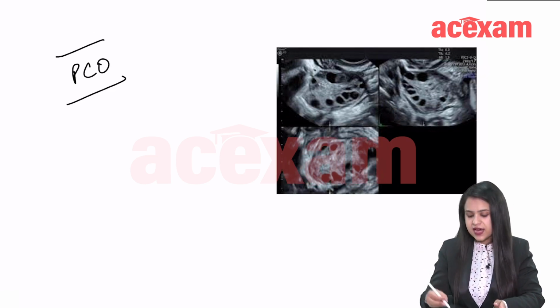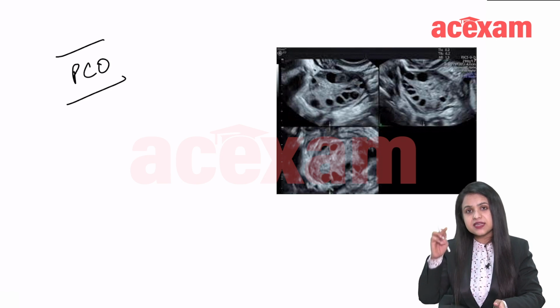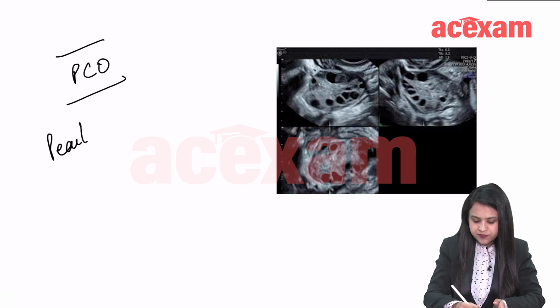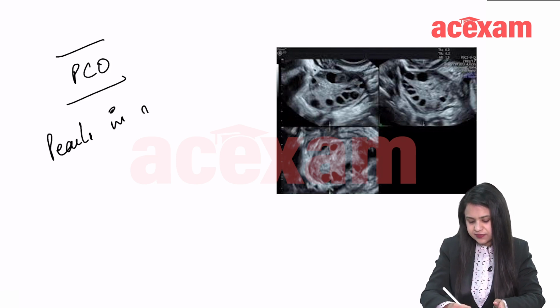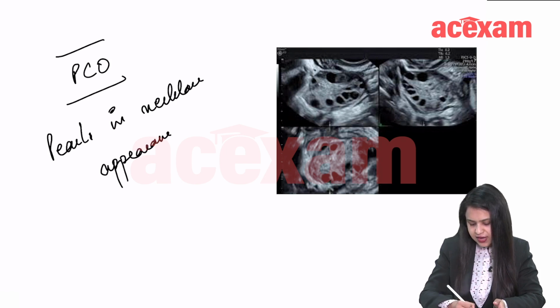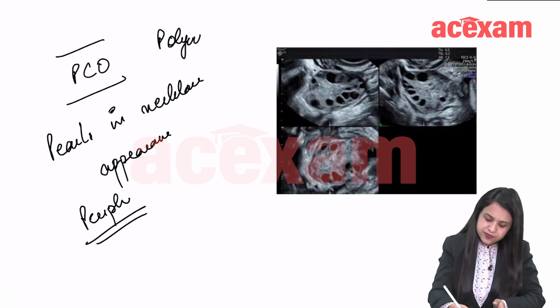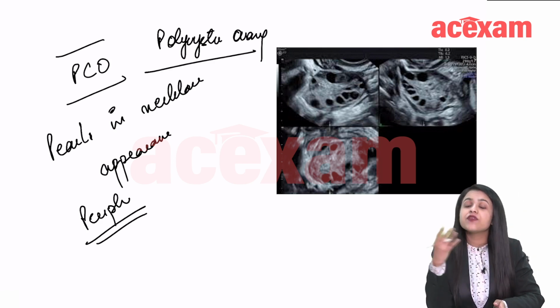Then what is this? This is one condition which is very common, right? This is polycystic ovary. In polycystic ovary, as you can see here, multiple follicles can be seen lying peripherally in the ovary. So it gives a pearls-in-necklace appearance. Okay, peripherally lined follicles. This can be seen in polycystic ovarian syndrome, PCOS.